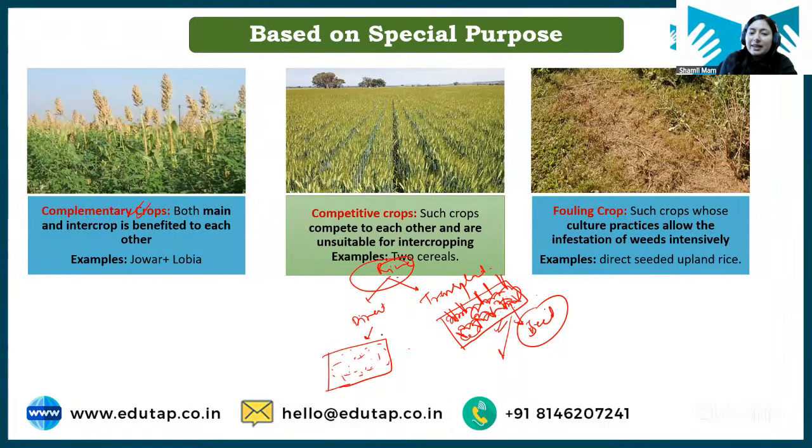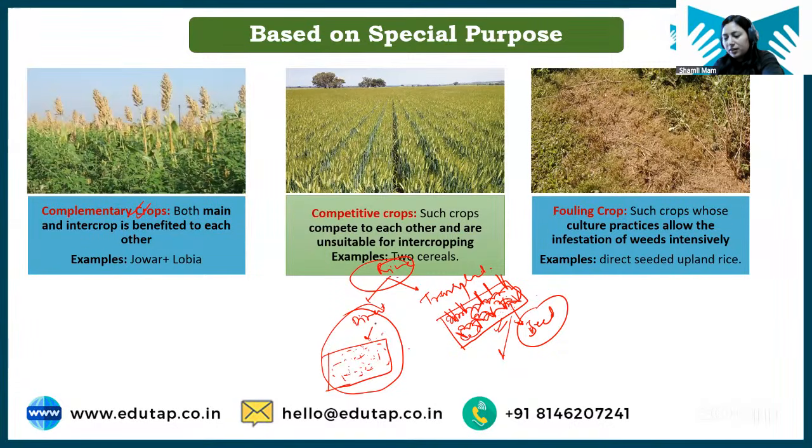But in this case where direct sowing is there, right, there is enough space for weed to grow. So this practice where we have directly sown the rice will be called a fouling crop, and this practice of growing rice crop has increased the weed infestation. Okay, so such crop will be called a fouling crop. Clear? I hope it is clear.